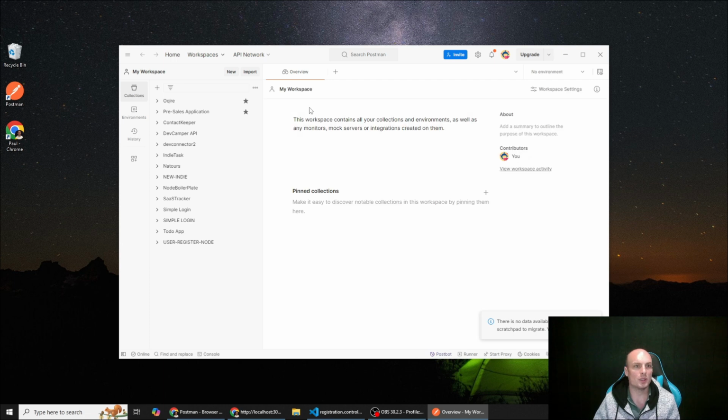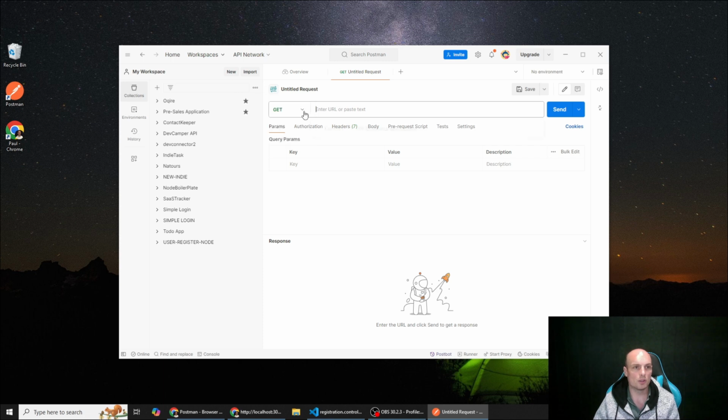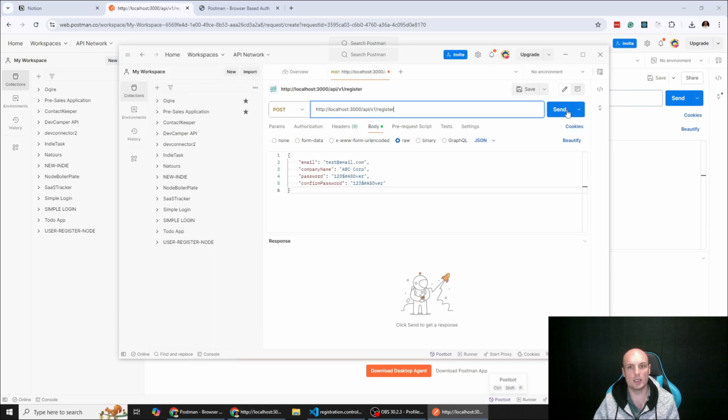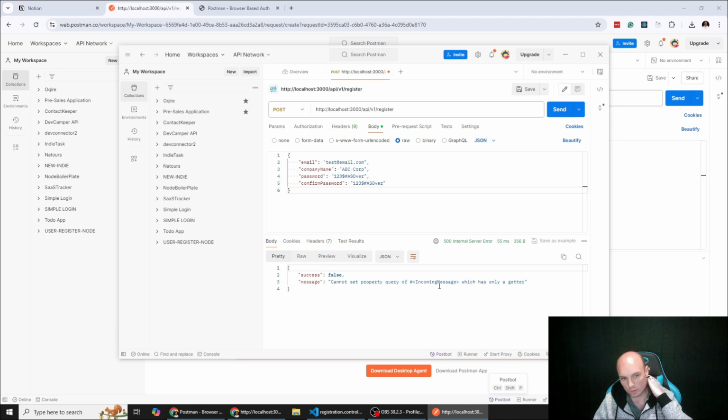Okay, we're getting there. We are going to then just do new POST request, not that, that's the body, raw JSON, only one of the fields. So we've got to copy this, that here, copy that, put that there, hit send. False, cannot set property query of incoming message which only has a getter. That's interesting. Why is it doing that? Internal server error. Cannot set property of query.